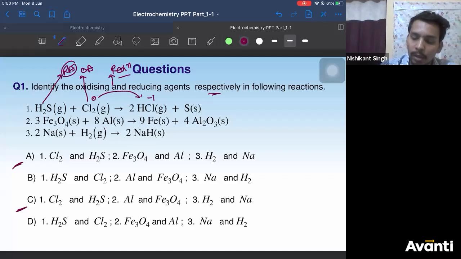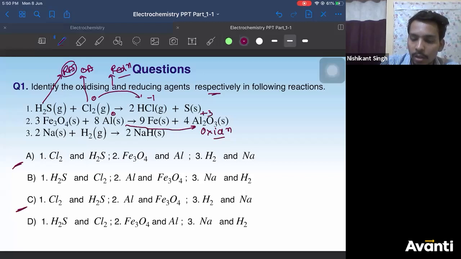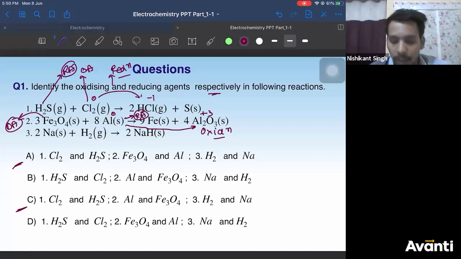Now let us check the next one. Aluminium here is 0. Here aluminium is plus 3. So aluminium is undergoing oxidation, an increase in oxidation number from 0 to plus 3. Since the oxidation number is increasing, aluminium is undergoing oxidation. So if aluminium is undergoing oxidation, it will act as a reducing agent. And if aluminium acts as a reducing agent, Fe3O4 acts as an oxidizing agent, right?